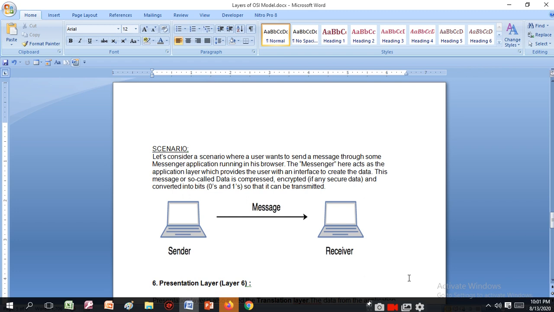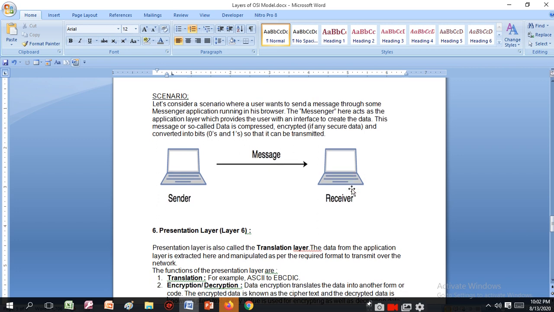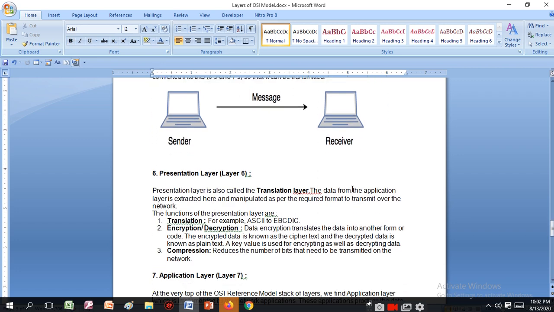Scenario. Let's consider a scenario where a user wants to send a message through some messenger application running in the browser. The messenger here acts as the application layer which provides the user with an interface to create the data. This message, or so-called data, is compressed, encrypted if it is secure data, and converted into bits 0 and 1 so that it can be transmitted from sender to receiver.